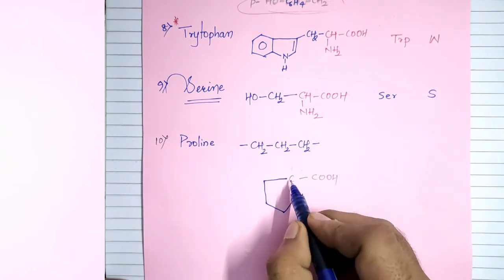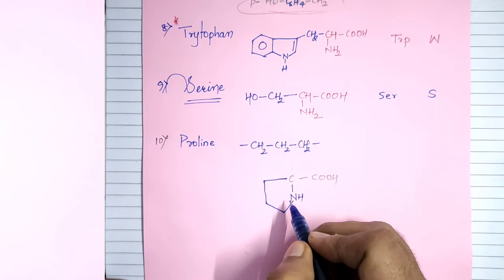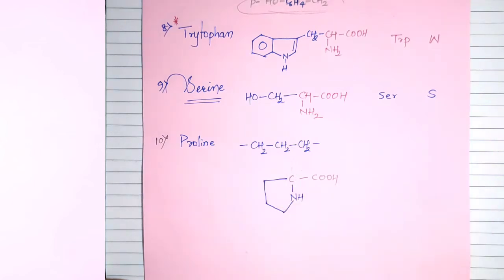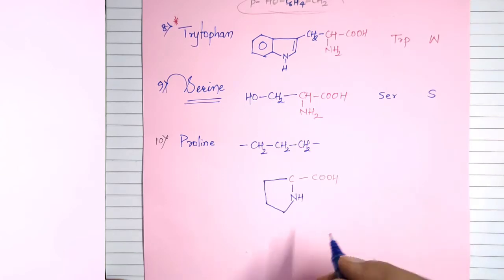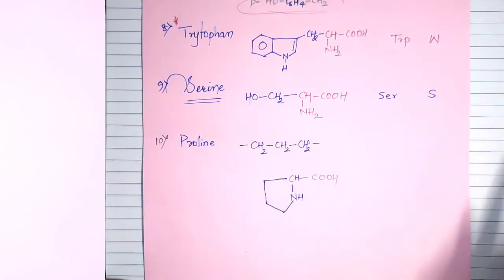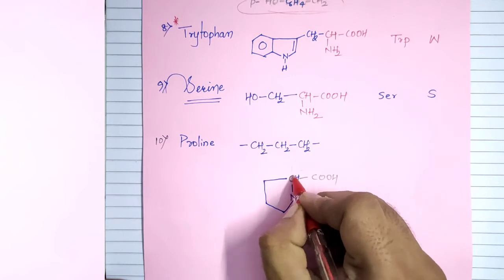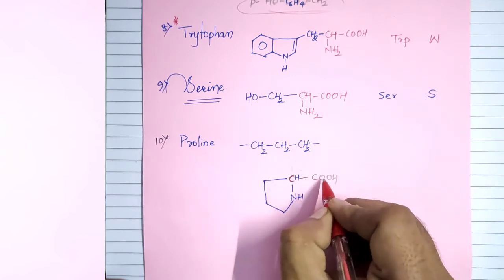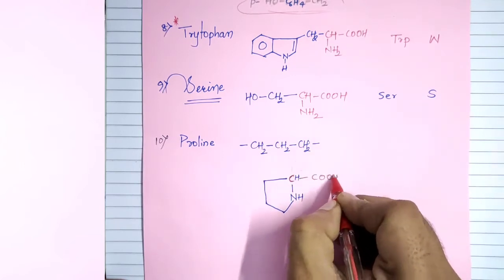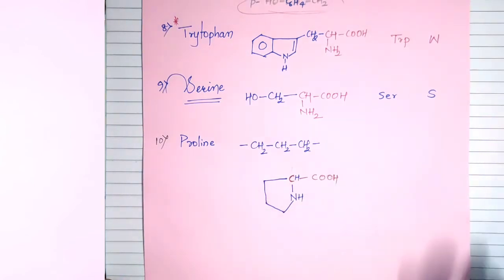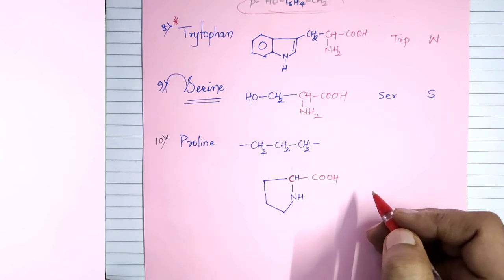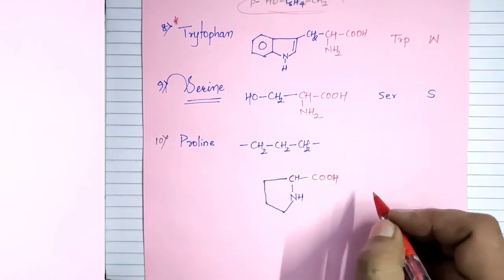So carbon 1, 2, 3, and CH. So this is the entire structure which is in the cyclic form, that is proline. The three-digit symbol of proline is PRO.